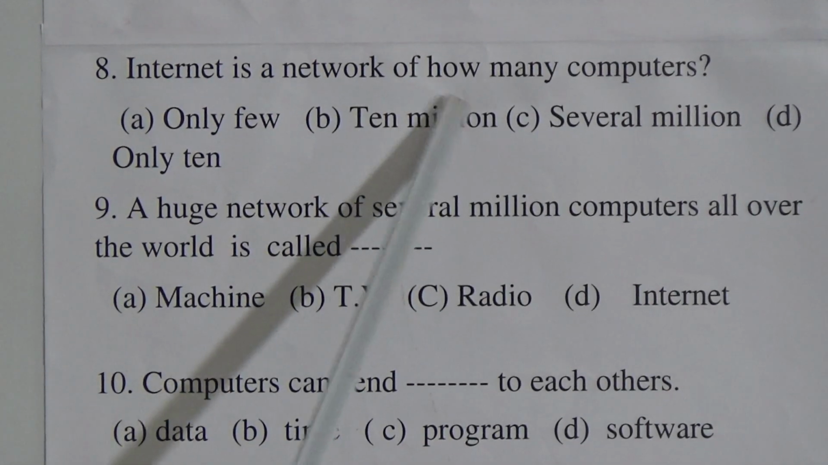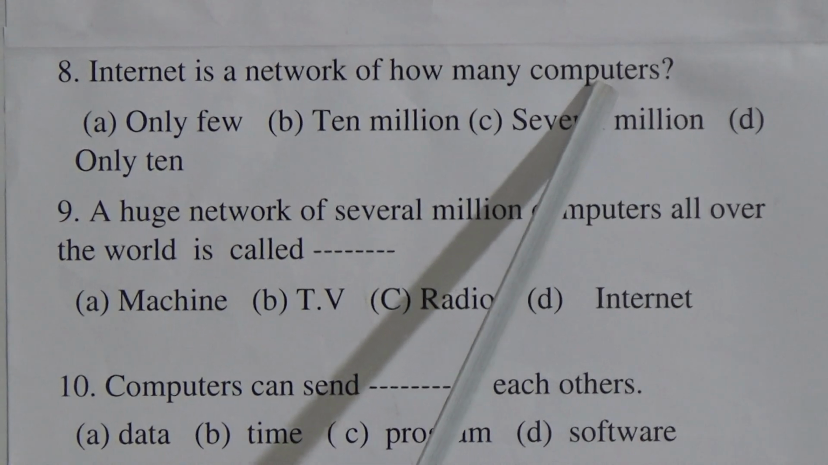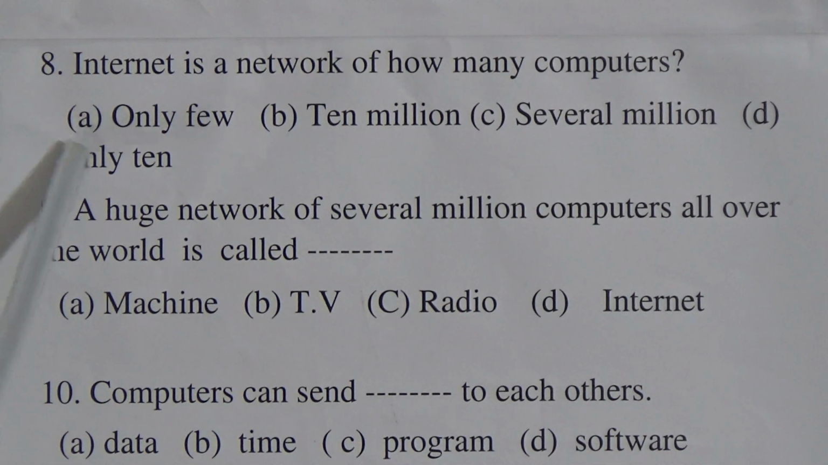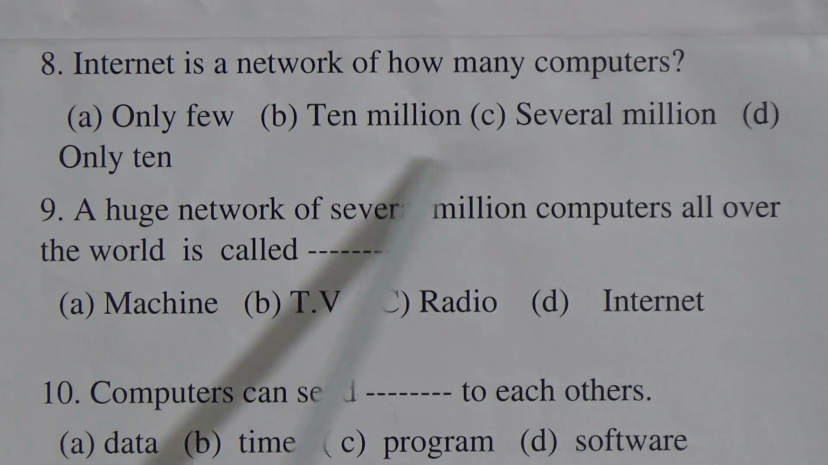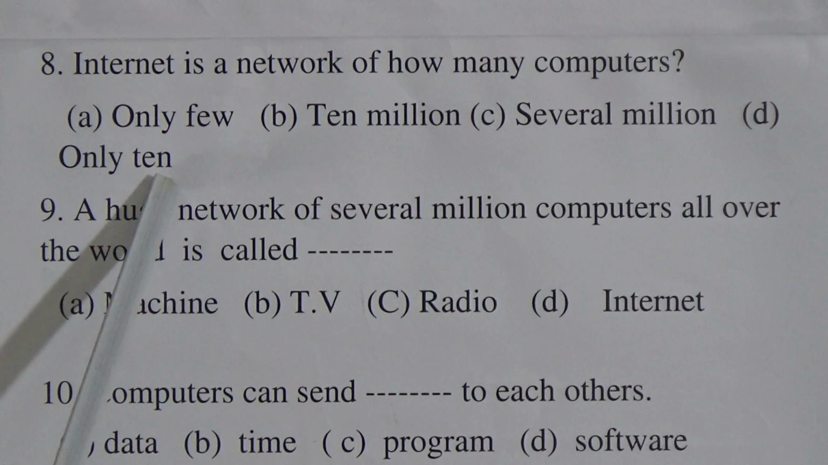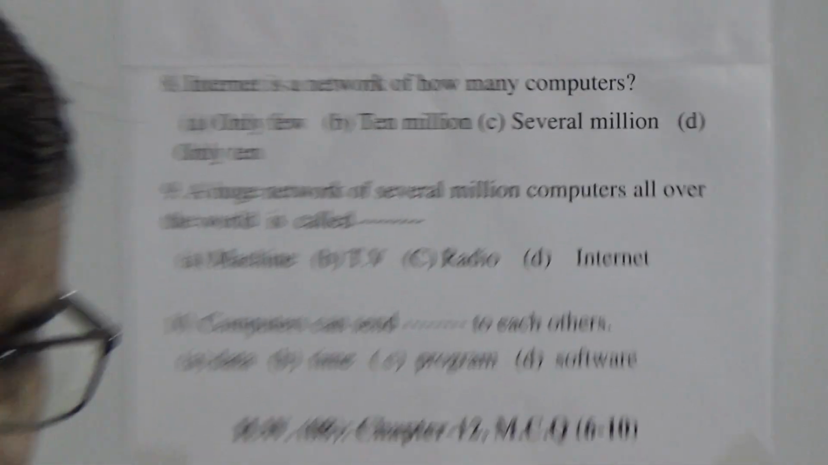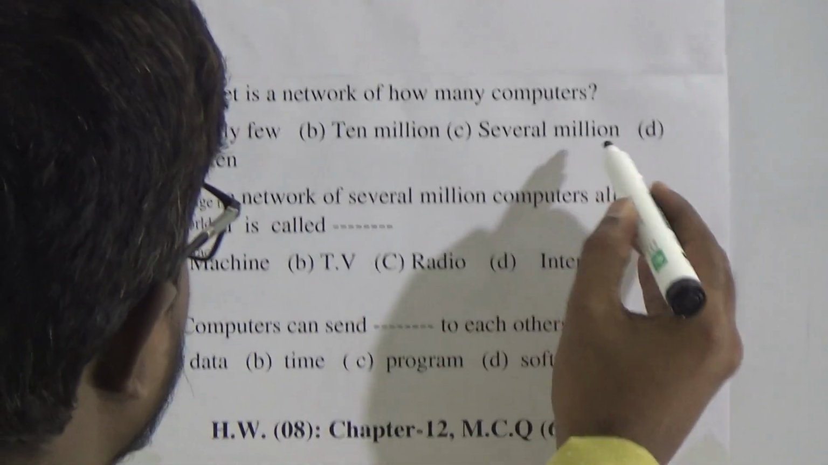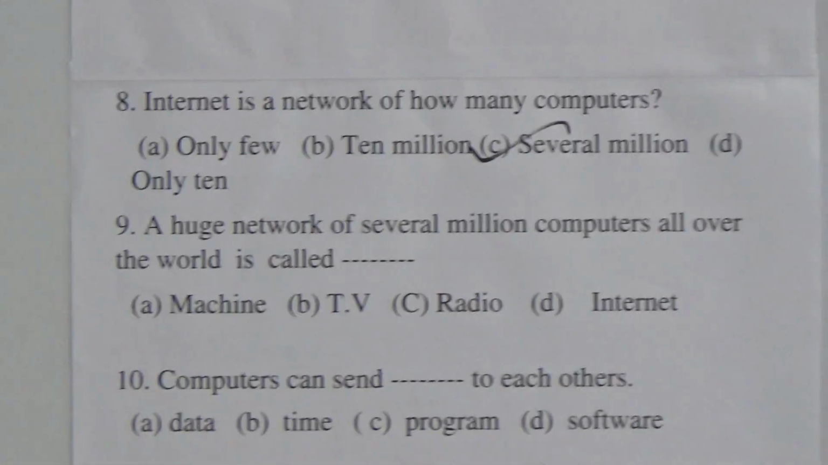Number 8, internet is a network of how many computers? Number A, only few. Number B, 10 millions. Number C, several millions. Number D, only 10. From our computer book chapter 5, we have learned that internet has several millions of connections.